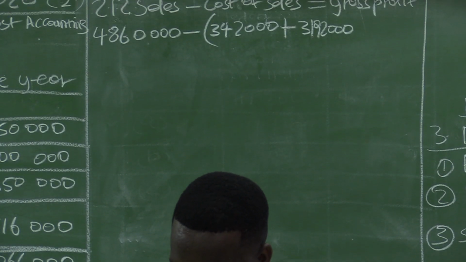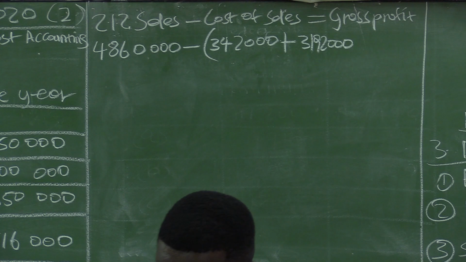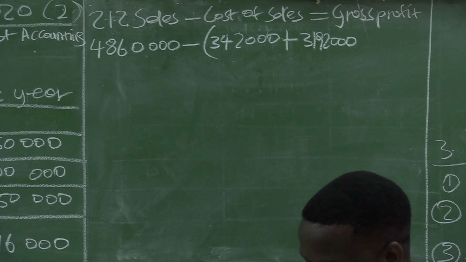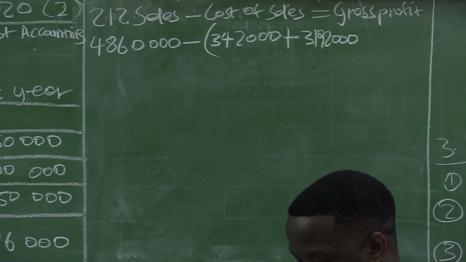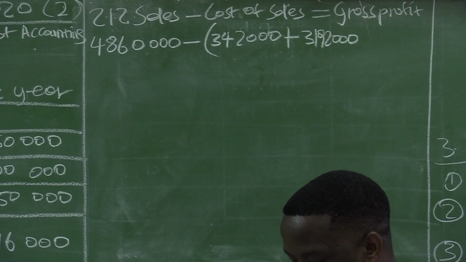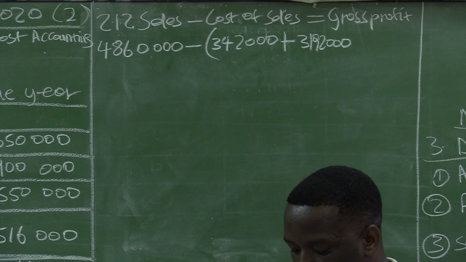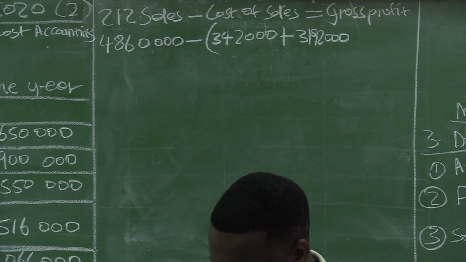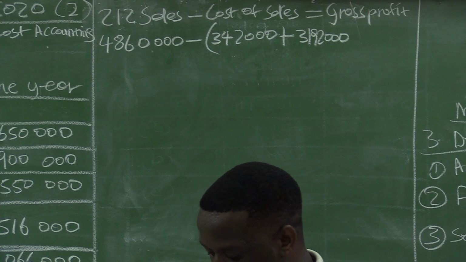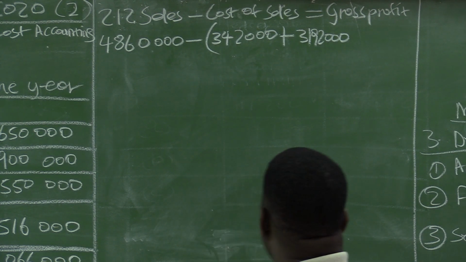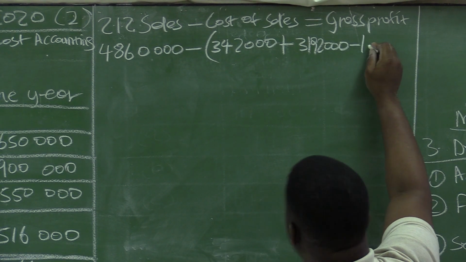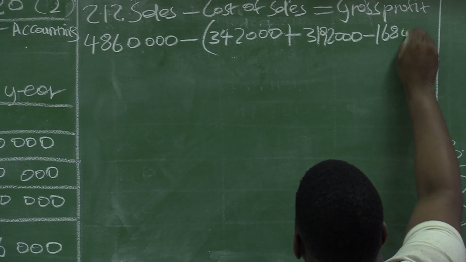The stock of finished goods left at the end is 400 shirts. And we know that each shirt cost 420. So it will be 400 multiplied by 420. So the value of the closing stock of finished goods is 168,000.